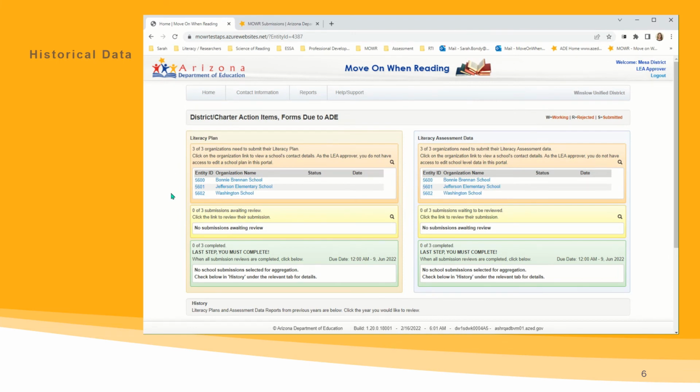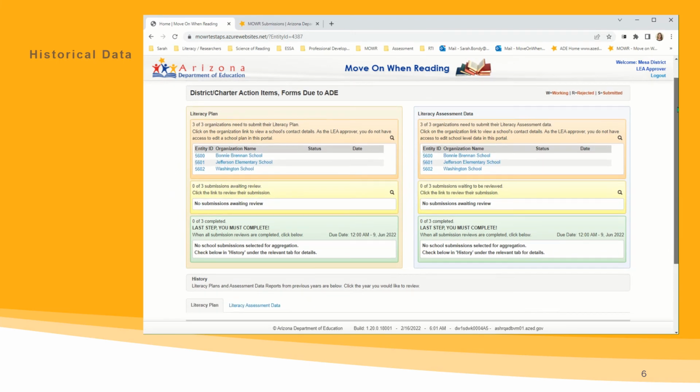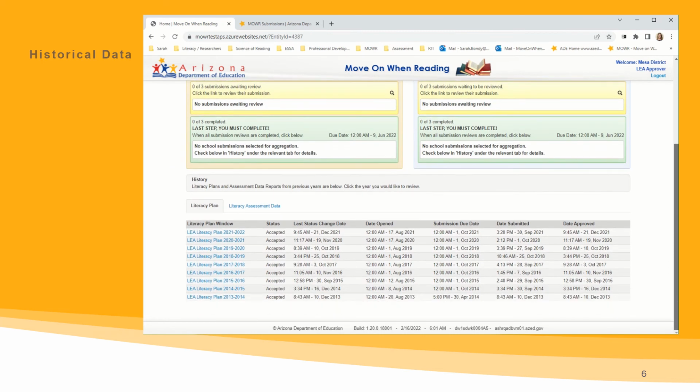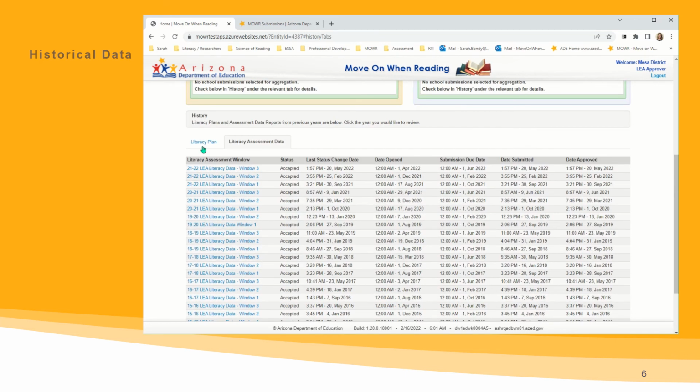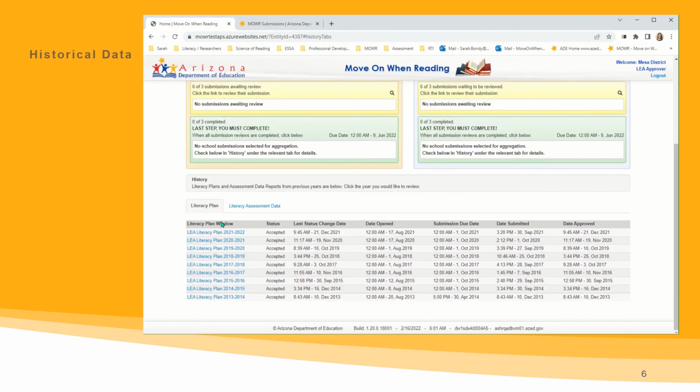LEA approvers can also view all historical literacy plans and triennial screening data previously submitted to the ADE in the portal since 2013. Should a year show expired, this may have been a prior year in which the organization was exempt from submission, or could be the case that a submission was never made. In this example, you can see for window 3. Note that legislation and requirements have changed over the years, and submissions may not all look the same.